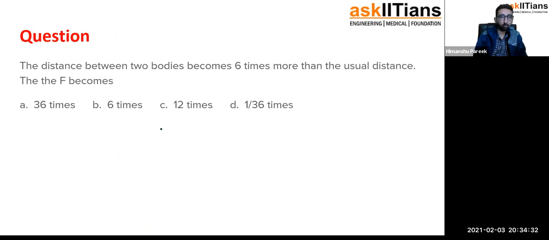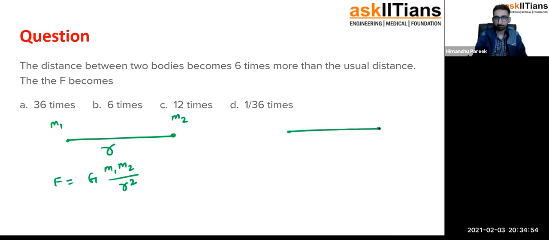The distance between two bodies becomes 6 times the usual distance. What will be the new force now? Again the same thing. Two bodies m1 and m2 separated by a distance r. What is the gravitational force? G m1 m2 divided by r square.